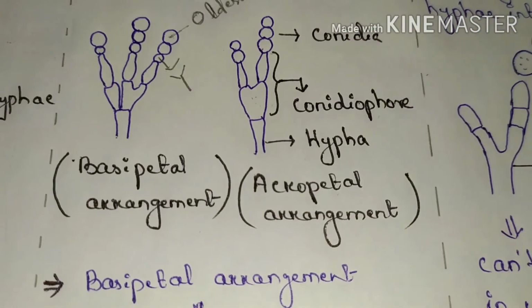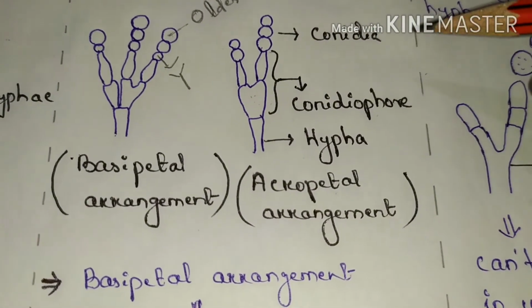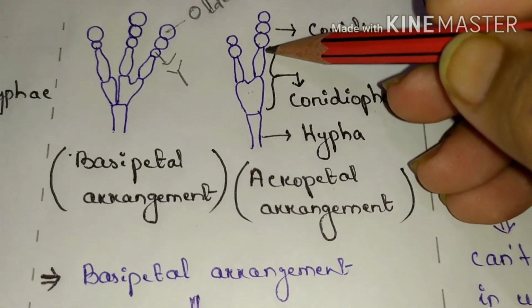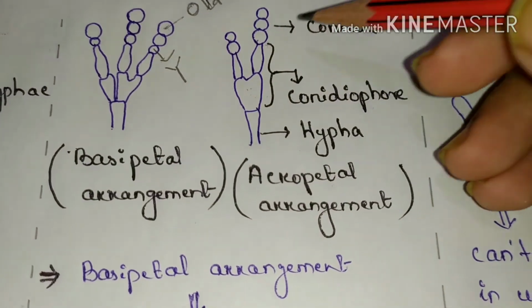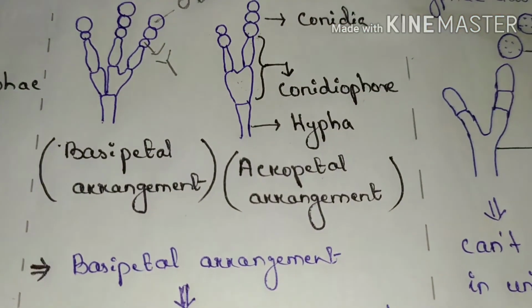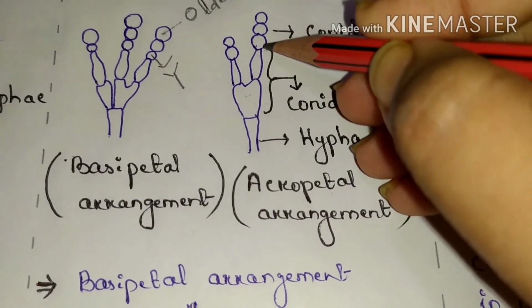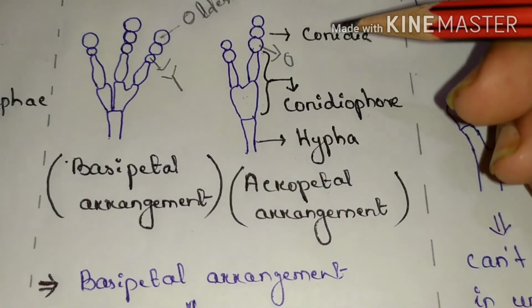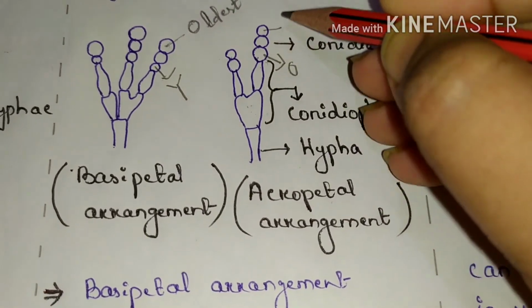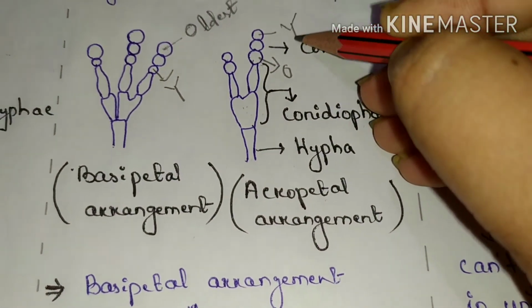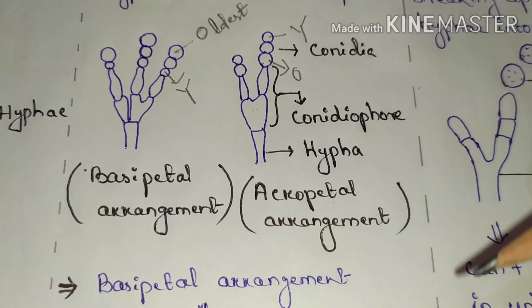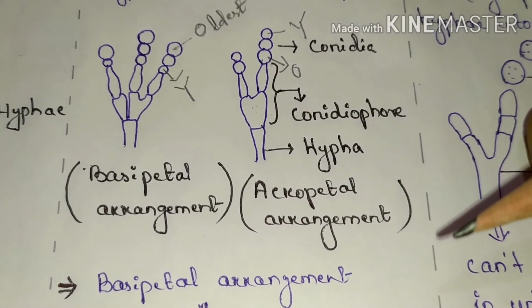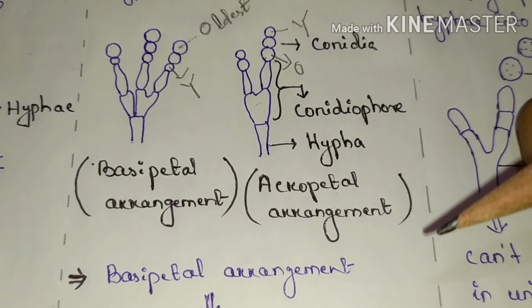But in the acropetal arrangement, the oldest conidium lies at the base, that means at the top of the conidiophore, and the youngest conidia lie at the top. So the basipetal arrangement and the acropetal arrangement are opposite to each other.